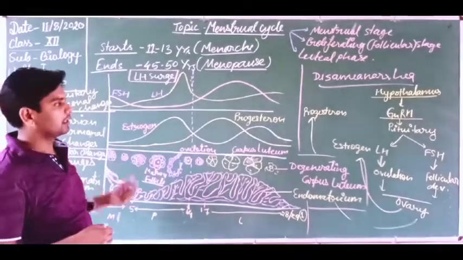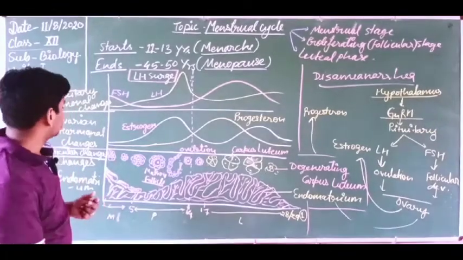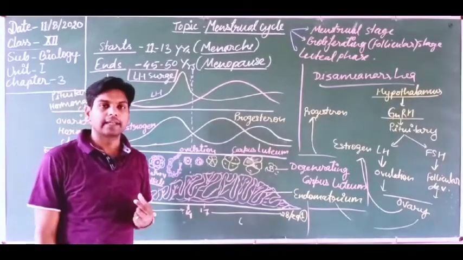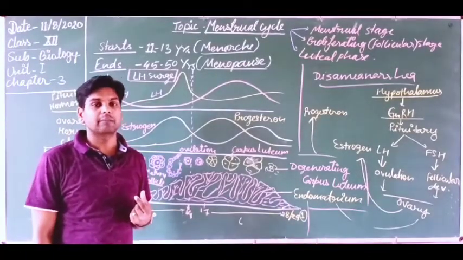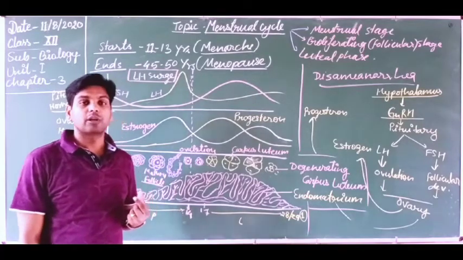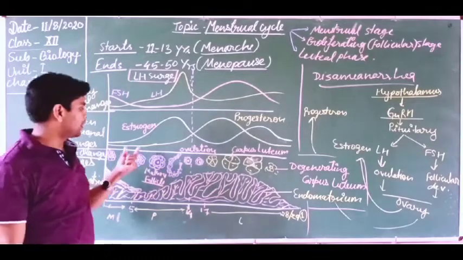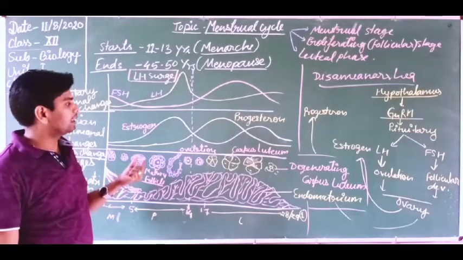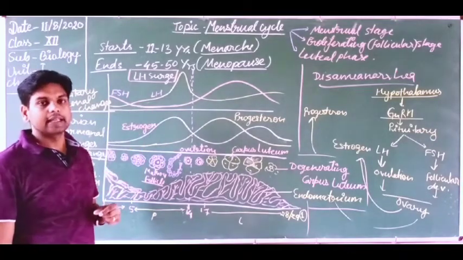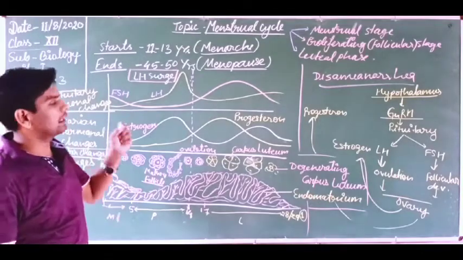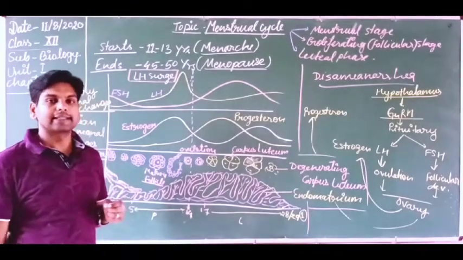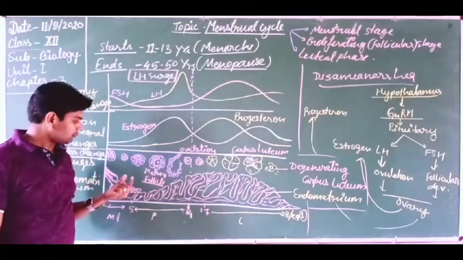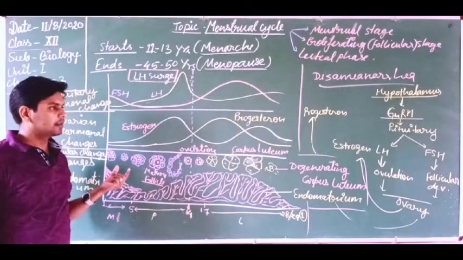Continuously it goes on in alternate months in each ovary. So that is why, dear students, this is the cyclic change. It occurs only in primates. What are primates? The living beings or animals which belong to the order Primata, so apes and humans. In these animals only the menstrual cycle occurs. In non-primates, cyclic changes occur in the ovary as the oestrus cycle, which we discussed in the first chapter.